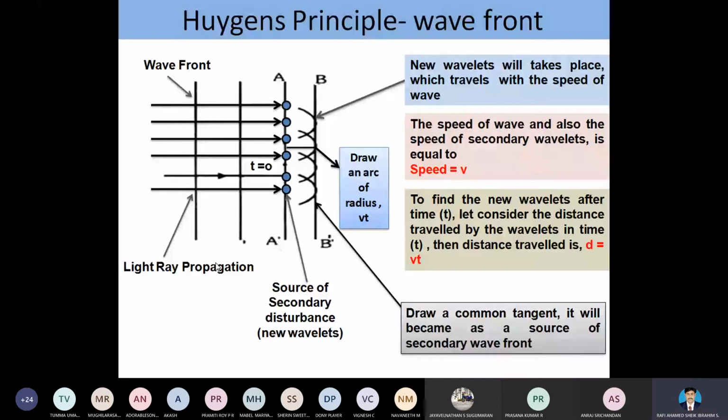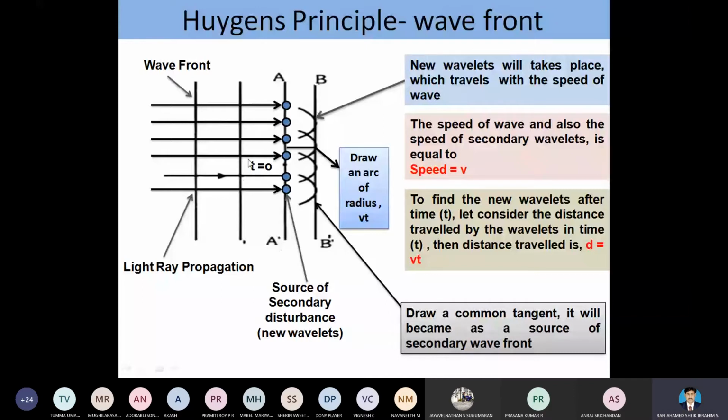To find the formation of the secondary wavefronts, what is our assumption? What are we going to assume? That we have to study here. When the light ray falls on the slit A A dash, the time is 0.